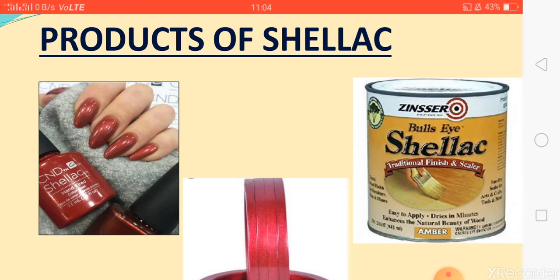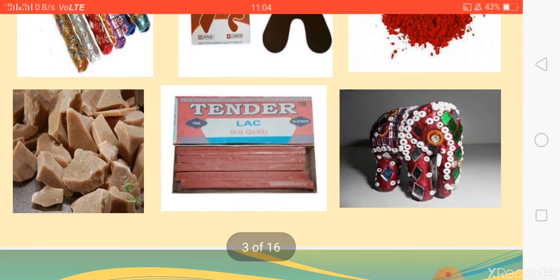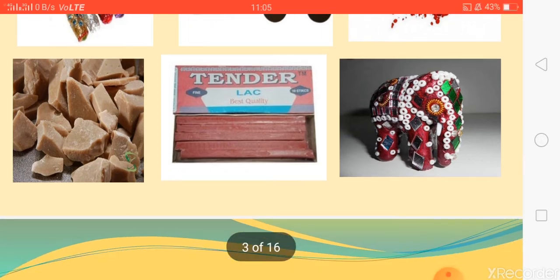So these are the products like nail paints, bangles, this shellac. Shellac is actually the commercial product. Lac is the main product, but lac is converted into shellac and that is available in the market. This lac is for sealing purposes. This is lac dye for coloring saris, dupattas, and many cloths. And this lac stick is available in the form of a stick. You can melt it and seal with it. See, this is lac wax, and these are all products available in the market.